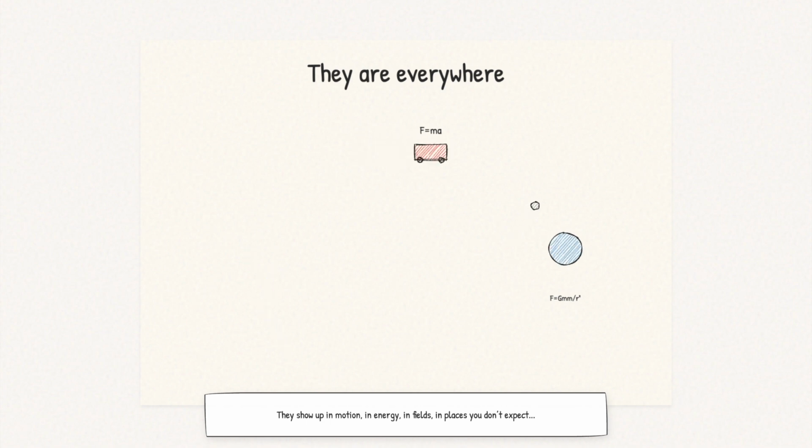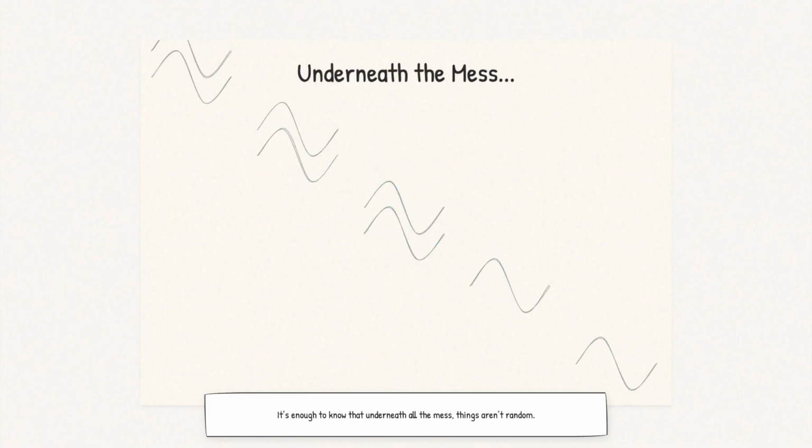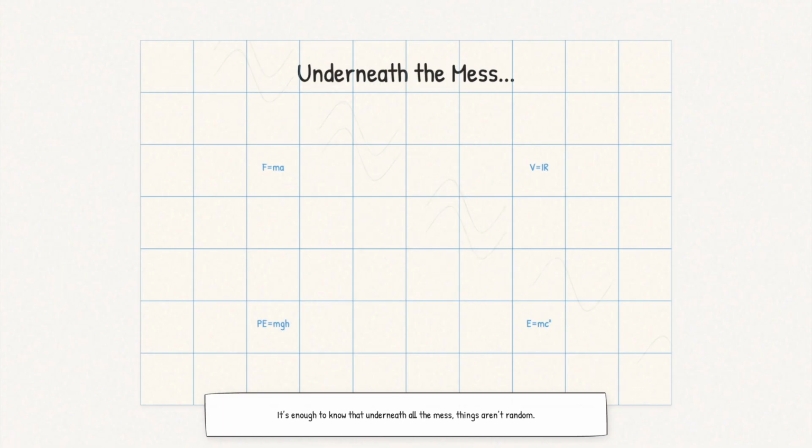So that's a small set of equations doing a lot more work than they look like they should. They show up in motion, in energy, in fields, in places you don't expect, and that's why people keep coming back to them. You don't need to carry them around in your head. It's enough to know that underneath all the mess, things aren't random. That's it for this one.